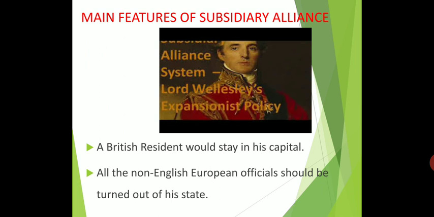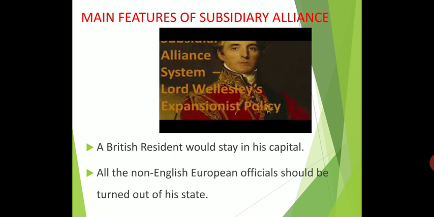Here the subsidiary alliance means the military, which is very important for a country. The British military must be maintained by our Indian emperor with his own money, or else he should give some territories to the British. This agreement is called the subsidiary alliance.